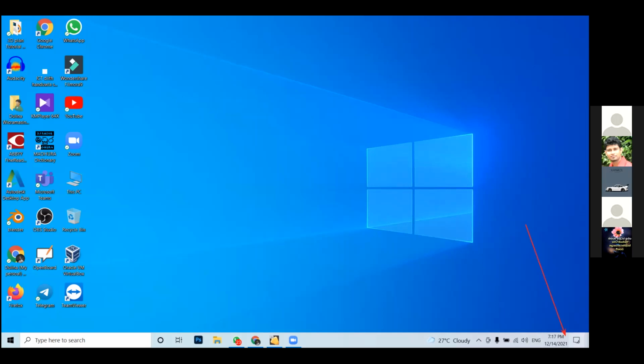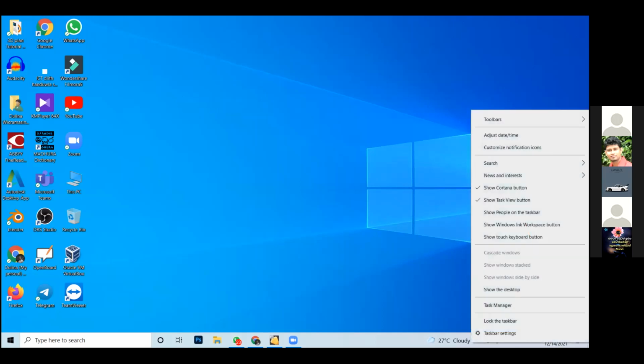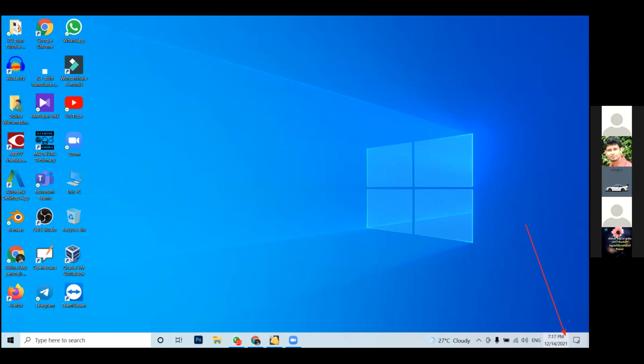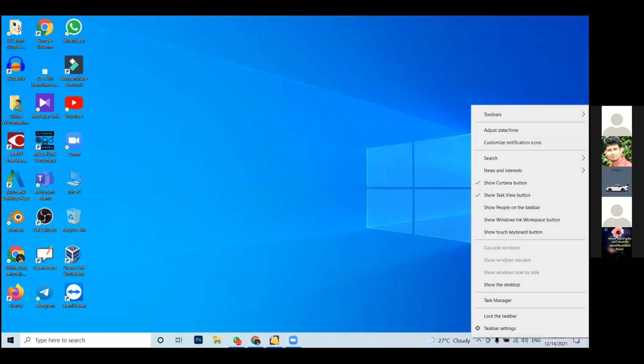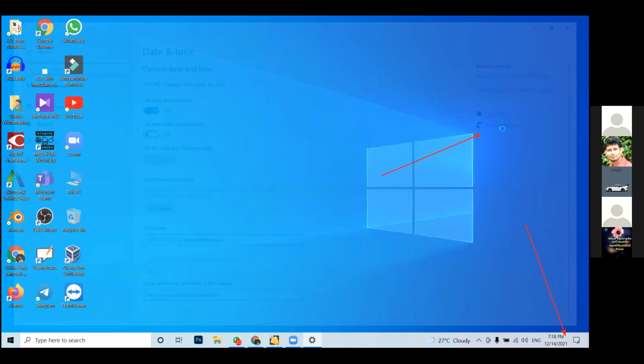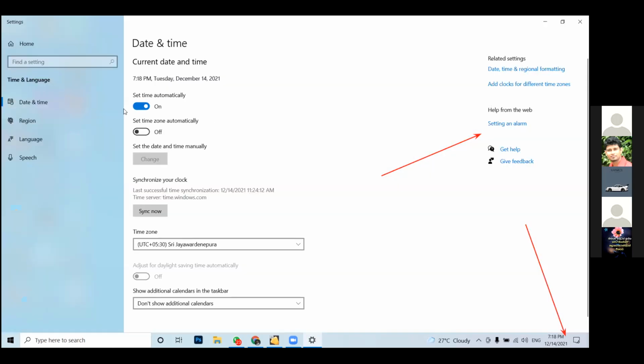Then you can see a menu with a sub menu item called Adjust date and time. Click on that, and that screen will allow you to change the date and time.